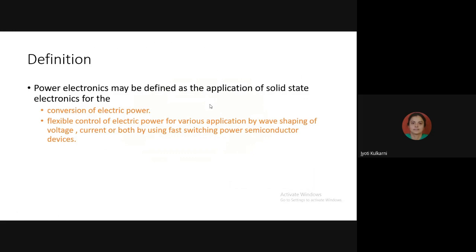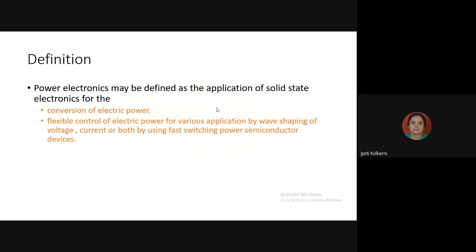These are semiconductor devices. Semiconductor devices are nothing but solid state electronics. And why conversion of electric power? Because in power electronics applications, we typically have 4 types of conversion. One is AC power into DC power. Another one is AC power to AC power. Then third is DC to AC power. And fourth one is DC to DC power.